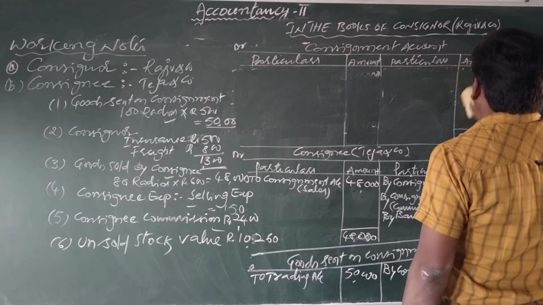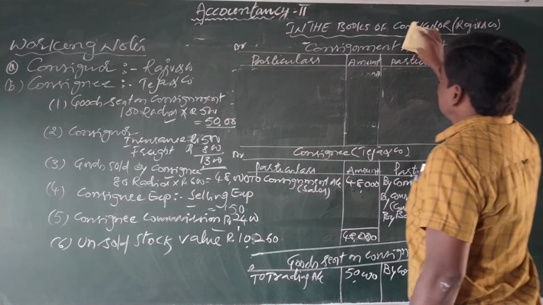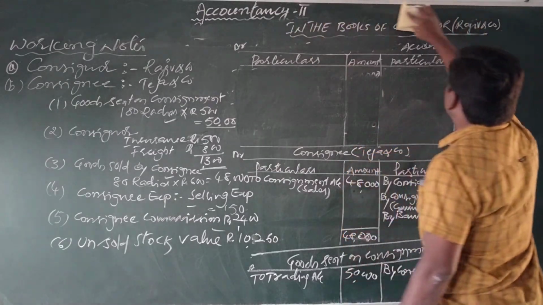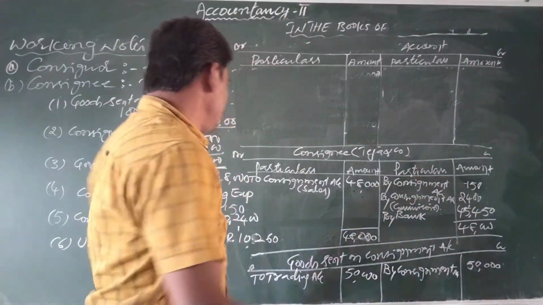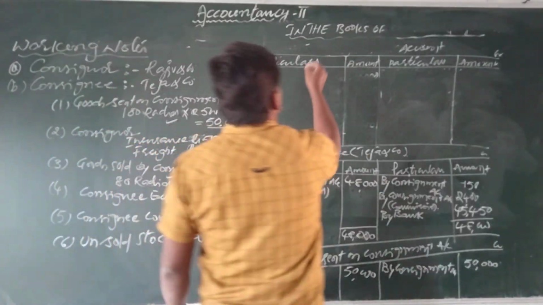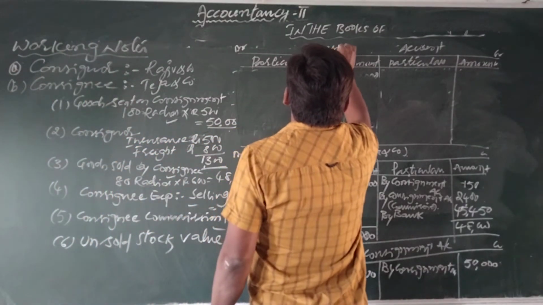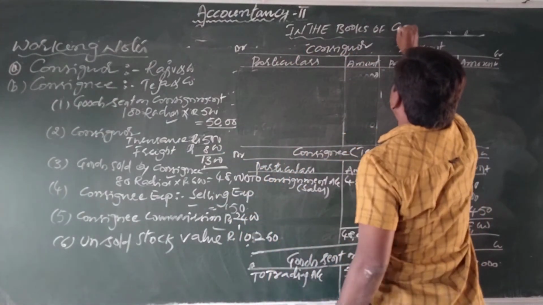Only one ledger account will come in the books of consignee, that is the consignor account. I will show how to prepare it. These other accounts are not necessary in the books of consignee. So here you write consignor in the books of consignee.